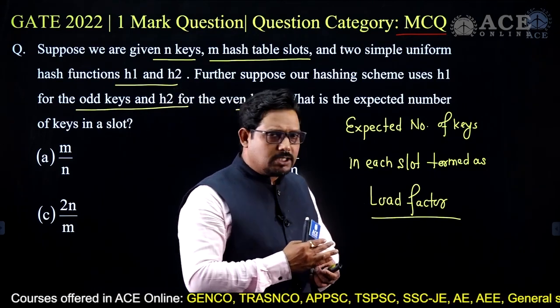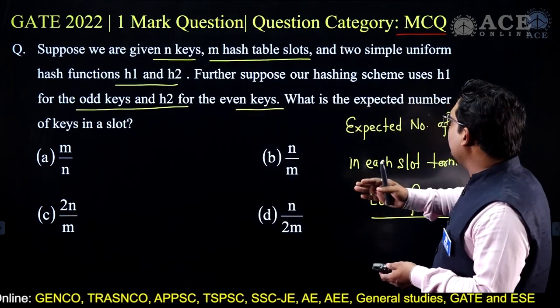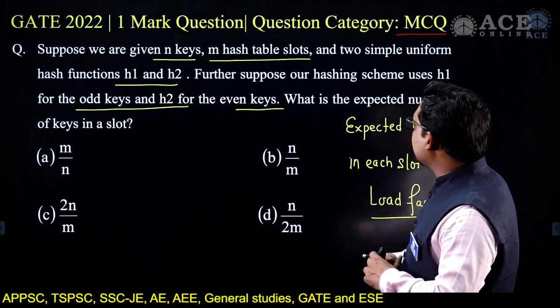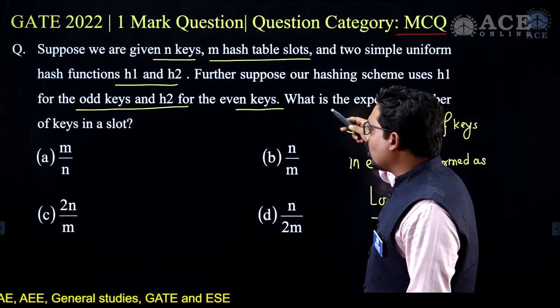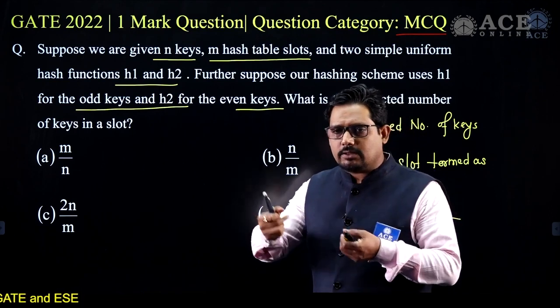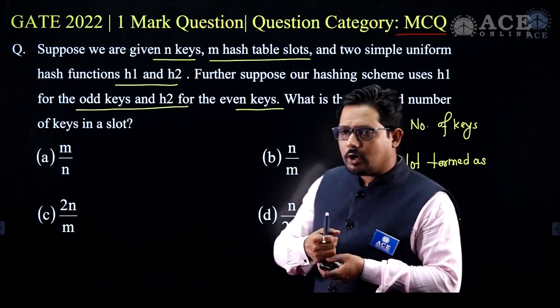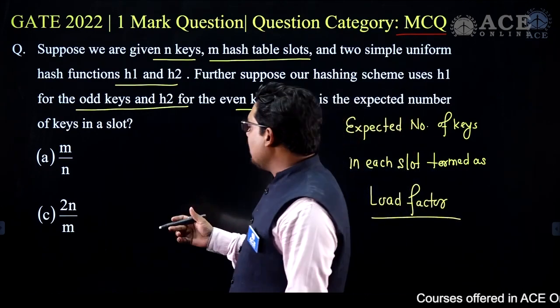So the answer for this particular question is not going to depend upon h1 and h2. What is the load factor here, that is, what is the expected number of keys in a slot? So in this case average keys in the slot, with m slots and n keys, is n by m.